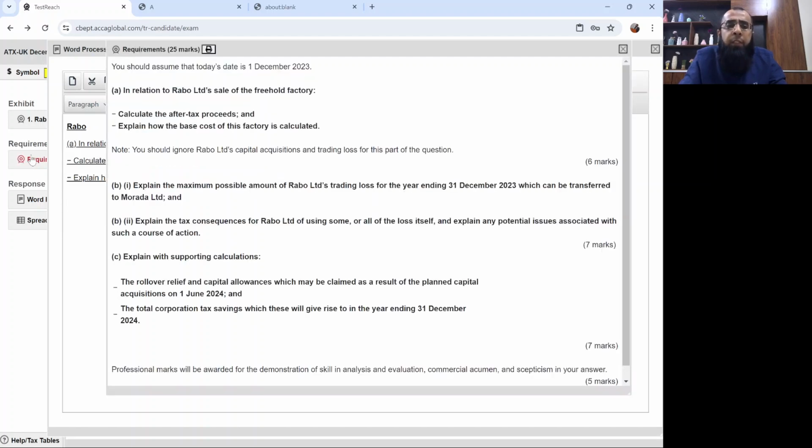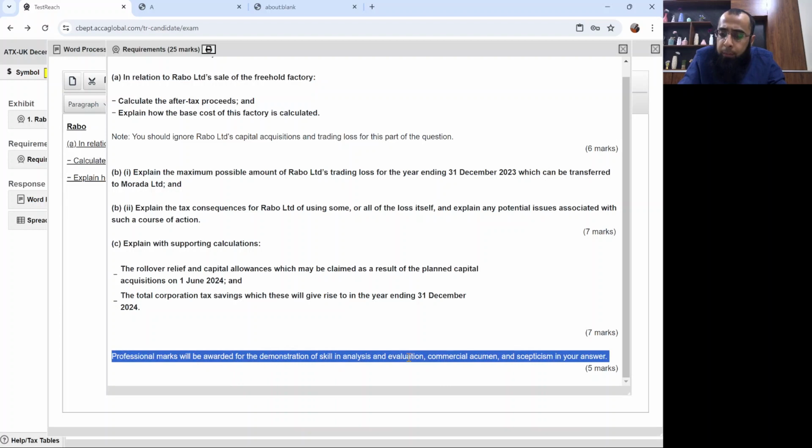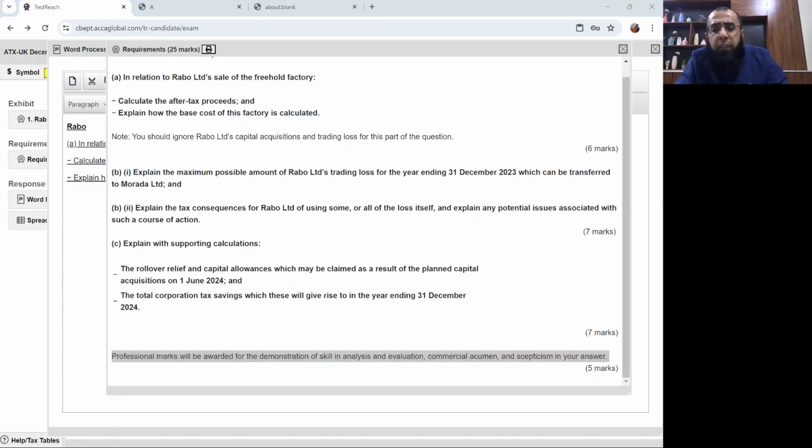Specifically when you talk about question number 2 and 3, there are no marks for communication skill, so there is no specific format. You just need to make sure that you analyze in detail: analysis and evaluation, commercial acumen and skepticism. At advanced taxation level, these professional skill marks are separately not a big concern. When you write an answer, you already analyze the rules in detail, you relate it to the scenario, you get the evaluation marks. If there is any situation of loss relief planning, that gains marks of commercial acumen.